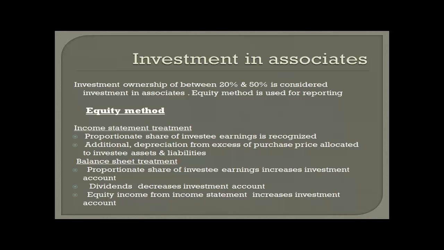Under the equity method of accounting, the investor must adjust its balance sheet investment account and the proportionate share of income reported from the investee for this additional expense. Under the equity method, the investor does not actually report separate assets and liabilities of the investee. Rather, the investor reports the investment in one line item on the balance sheet. This one line investment account includes the proportionate share of the net assets at fair value, and the goodwill.